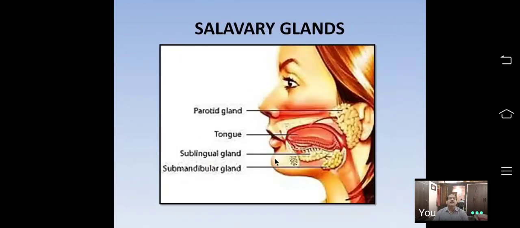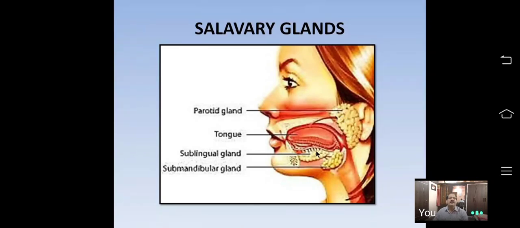See, it shows the first associated gland, the salivary gland. Salivary glands are located in the mouth cavity. In humans, three pairs of salivary glands are present. A pair of parotid glands lies in front of the ear on the upper jaw.